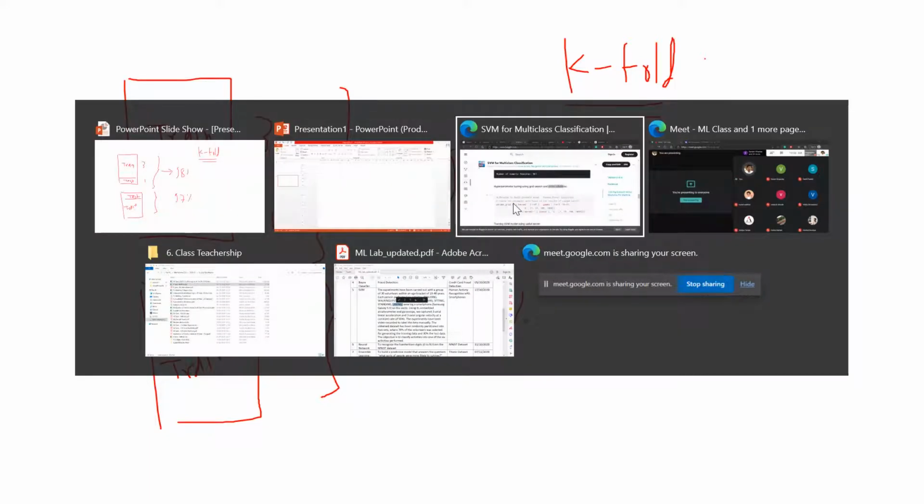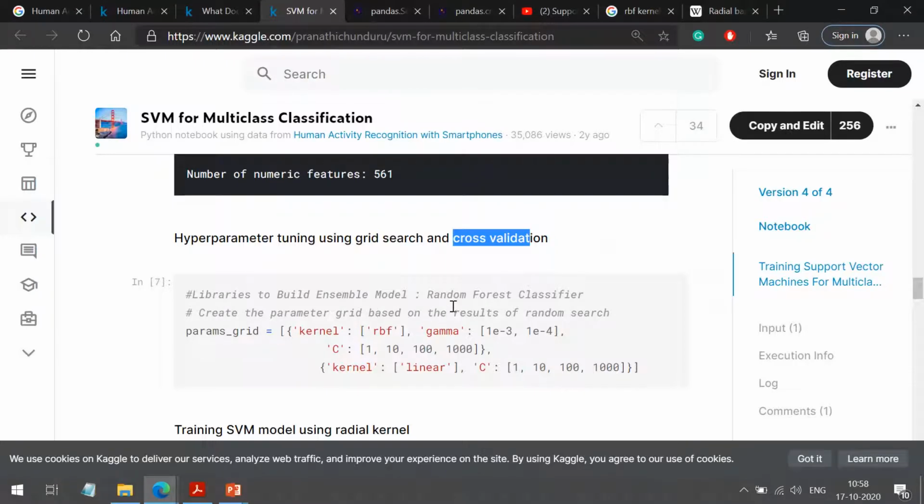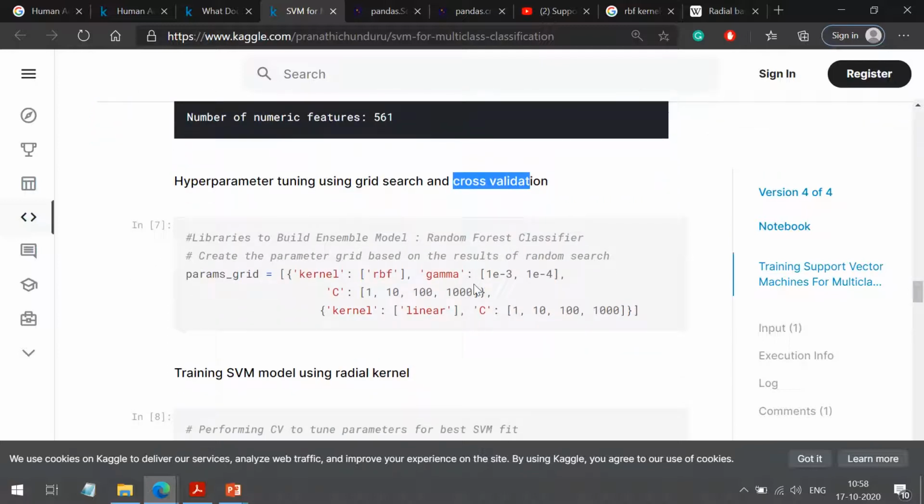In SVM, we need values for the parameters kernel, C and gamma. We give multiple values, and after cross validation we will get the best values for these parameters. Here I am giving the RBF kernel and the linear kernel, so cross validation will give me the best kernel out of these two.